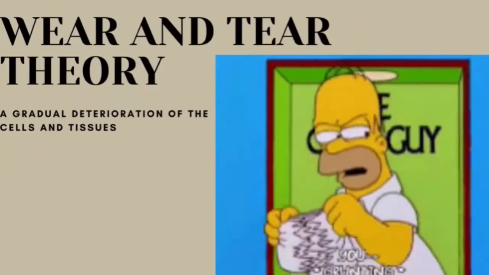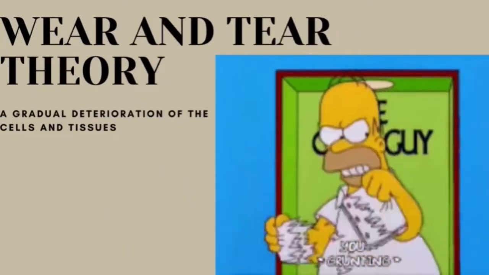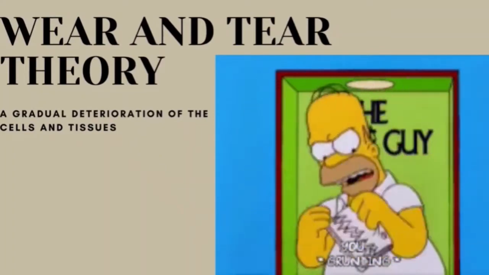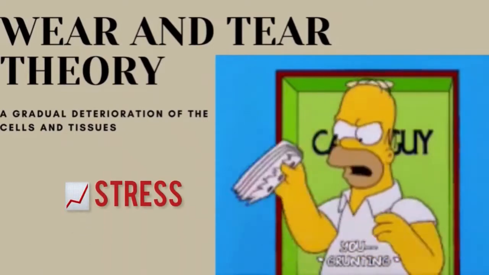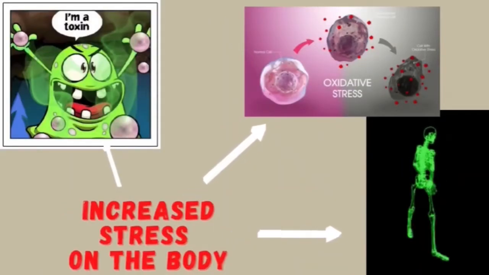Let's focus on the random event. For the first one, it was a wear and tear theory. Based on this theory, it suggests that aging results from a gradual deterioration of the cell and tissue due to repetitive use and increased stress on the body. The increase of stress on the body is a result from the toxin or oxidative stress exposure to radiation.